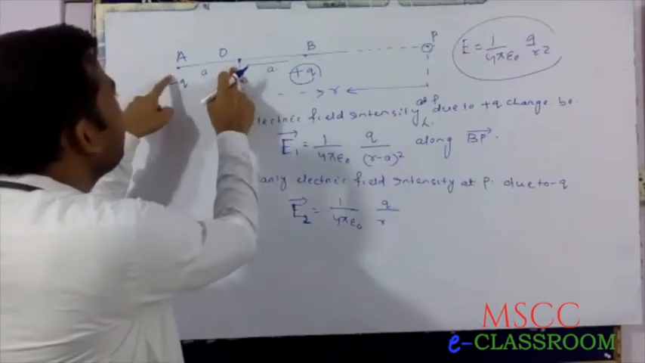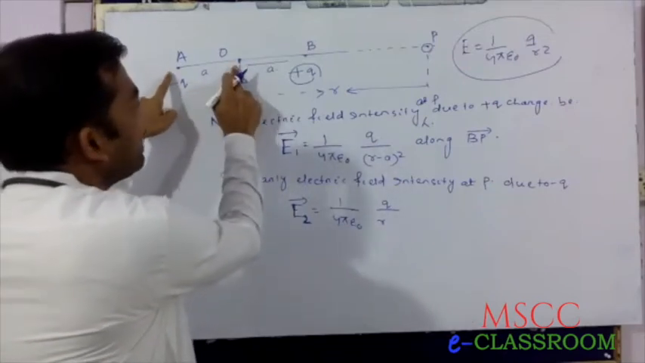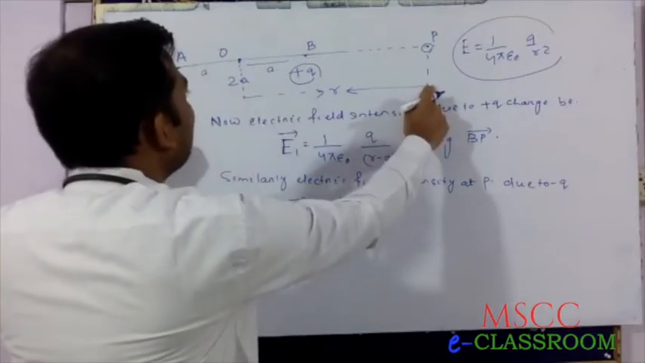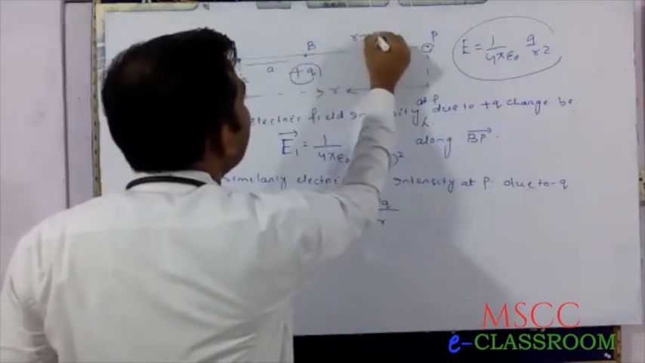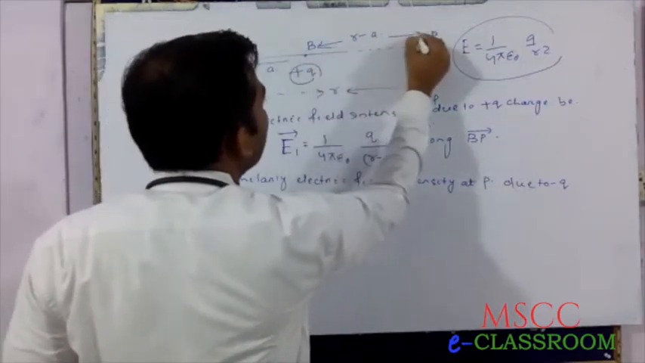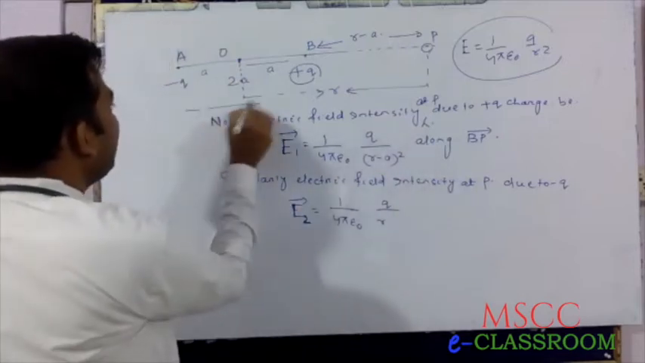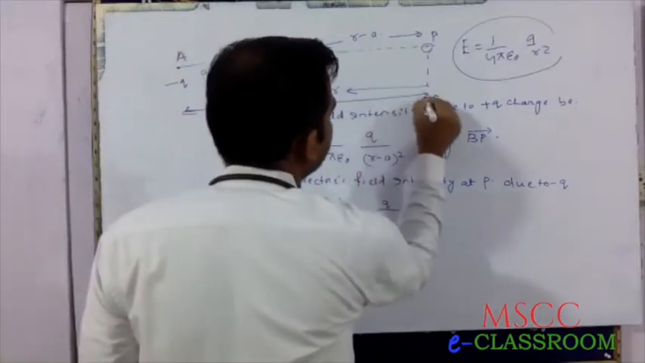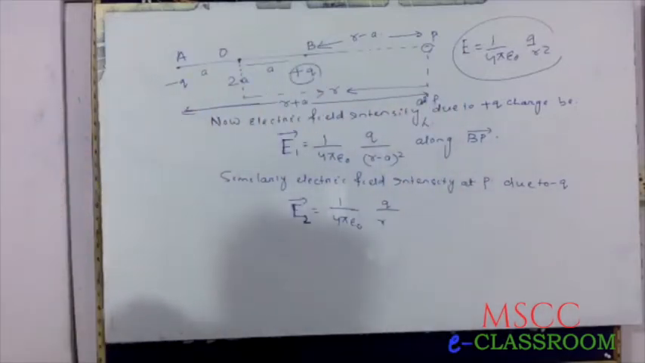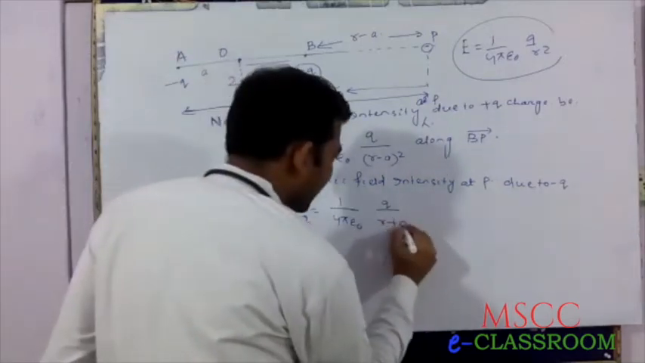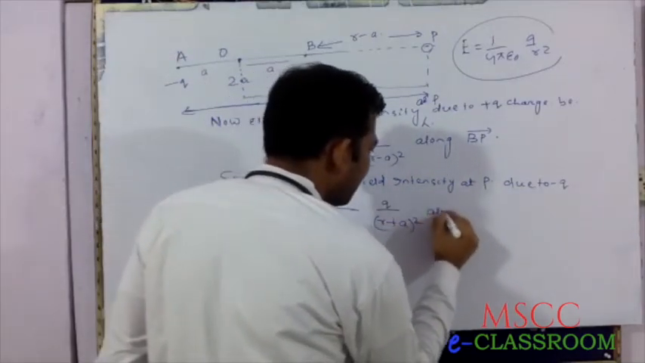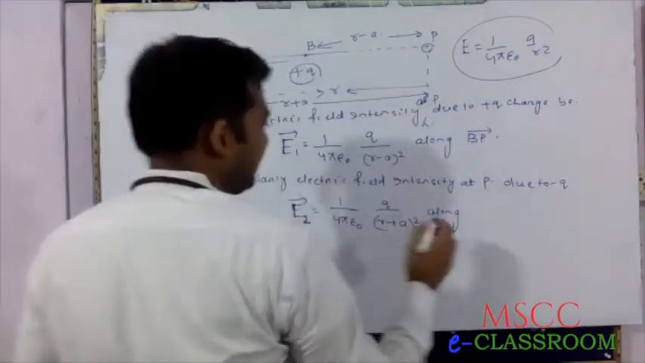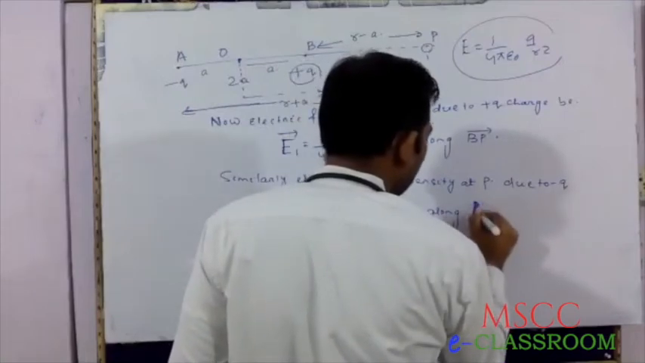this is A. Very carefully look at this. This is A. This is R. Therefore, this is R plus A. This value is R minus A. Whereas this is R plus A. Therefore, R plus A whole square, along PA direction.